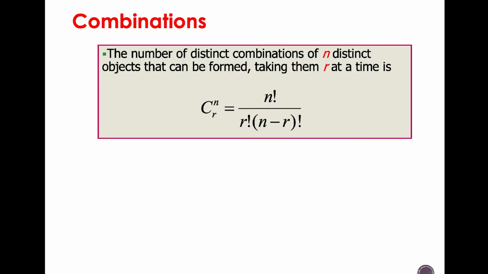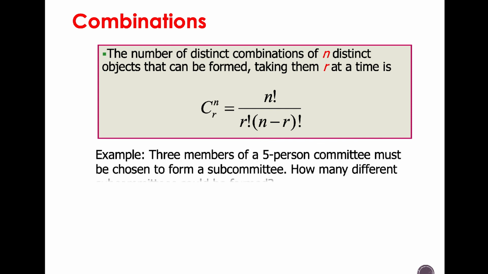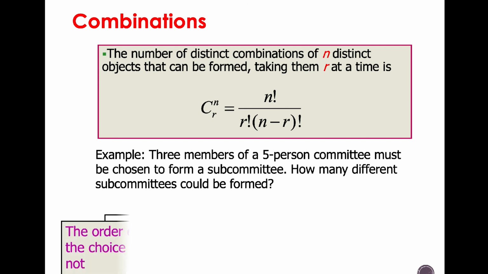The combination is the number of distinct combinations of n distinct objects that can be formed, taking them r at a time, which is C. Combination equals n factorial divided by r factorial times the bracket n minus r factorial. For example, 3 members of a 5-person committee must be chosen to form a subcommittee. How many different subcommittees could be formed?